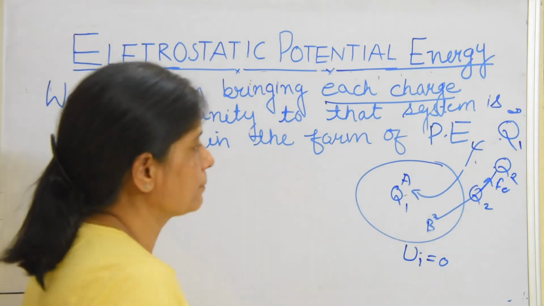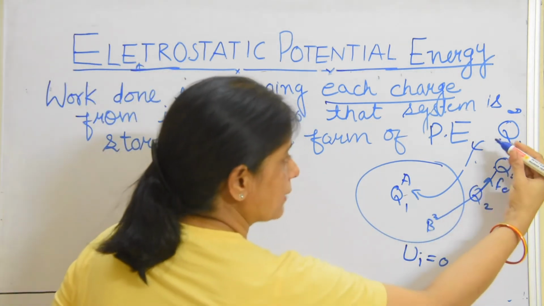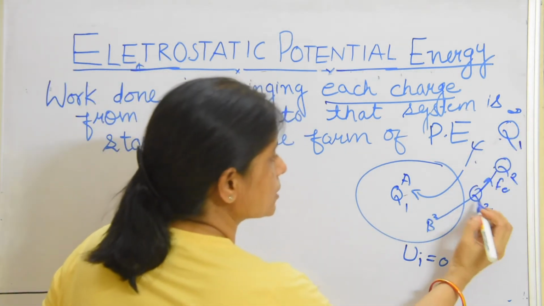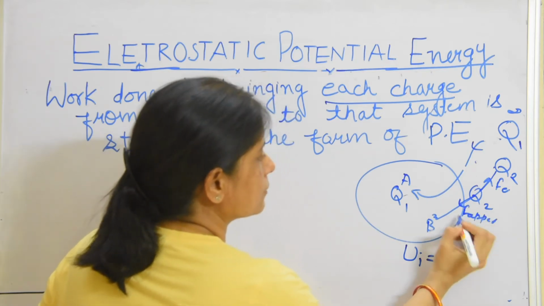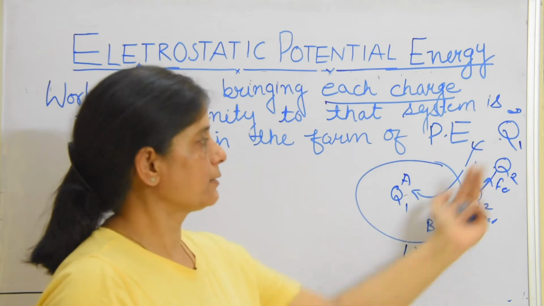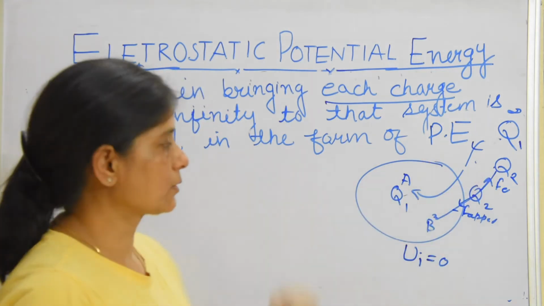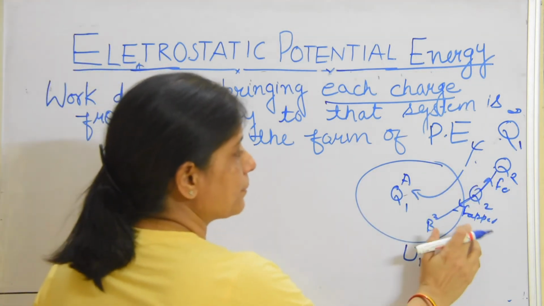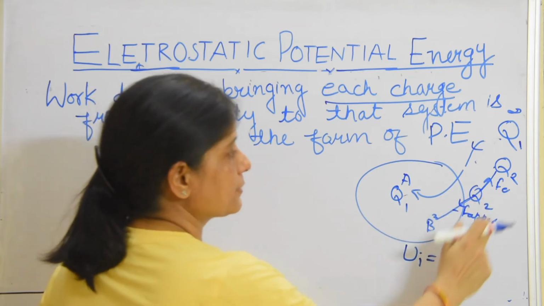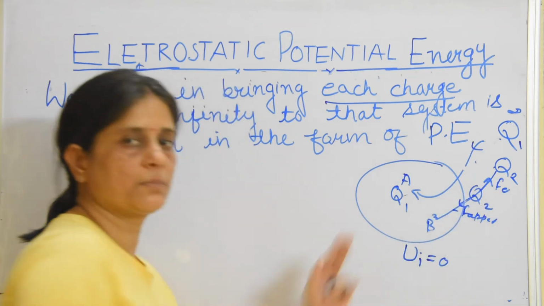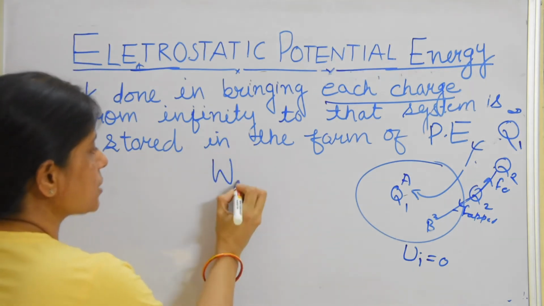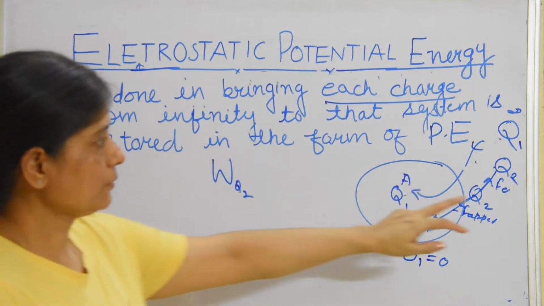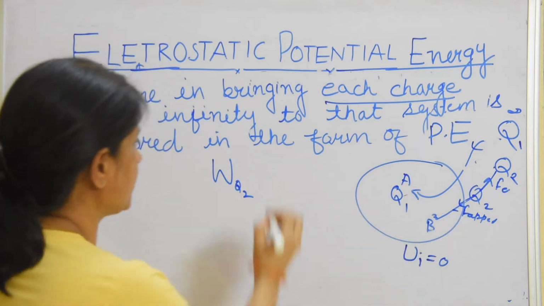Since we have to bring this charge from infinity to this point, we will apply a force F applied with a minus sign, because both are in different directions, and we know that force is a vector quantity. So there will be an applied force, and since there is a force and a displacement, there is some work done.